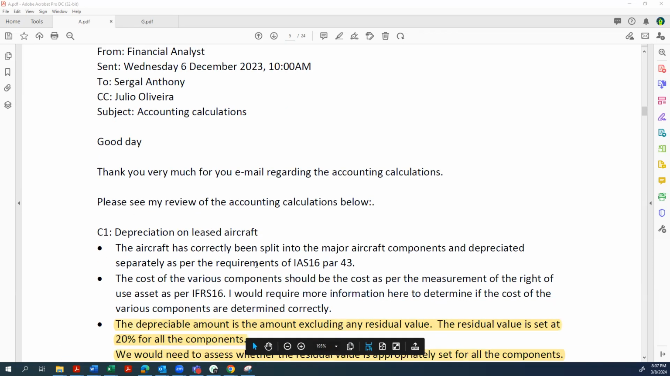Then the candidate says the cost of the various components should be the cost as per the measurement of the right of use asset. I would require more information here to determine if the cost of the various components was correctly determined. So once again, why are you concerned about this? Perhaps if the candidate went along the lines of saying it might not be appropriate to depreciate the right of use based on components because you don't actually have the aircraft, you actually have a right of use asset, I'd be happy to give benefit for that. But this candidate doesn't go there. This candidate doesn't talk to that fact and rather is just concerned about the quantum of the value of the component. So we're not happy with that one.